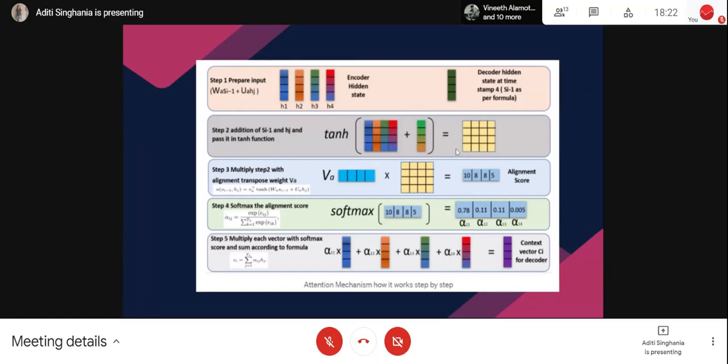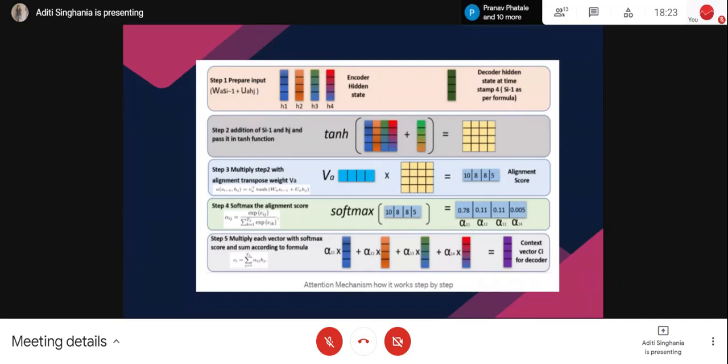Then what we do is we apply a tanh layer. So why is this layer applied? This is applied to introduce non-linearity. Why do we introduce non-linearity? Actually, we introduce it because we want to identify some hidden patterns which are way more complex than we can understand, and that is why we apply non-linearity in the model. So that it is prepared for every case scenario of any kind of sequence. We give it input and it translates properly.